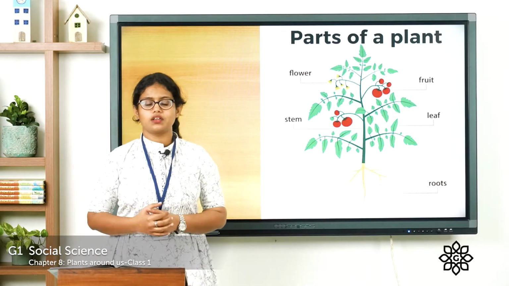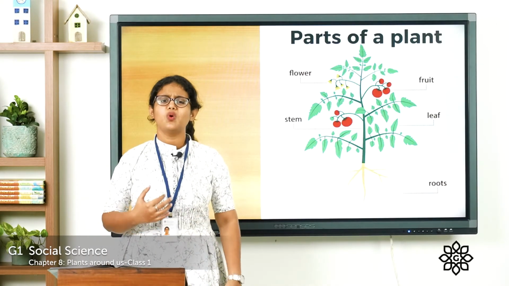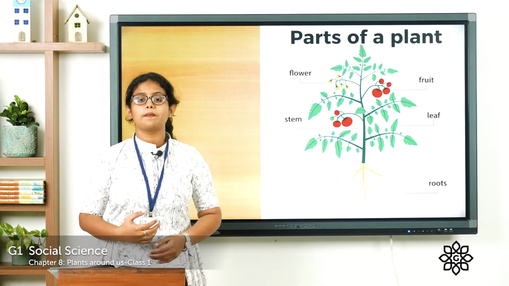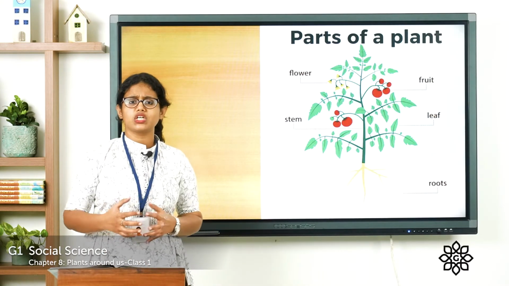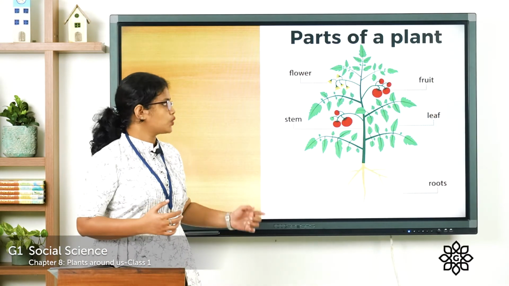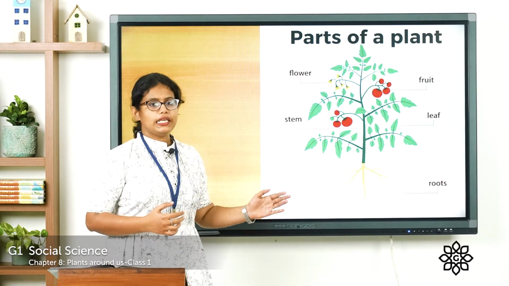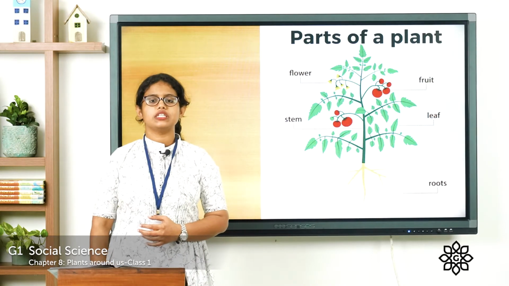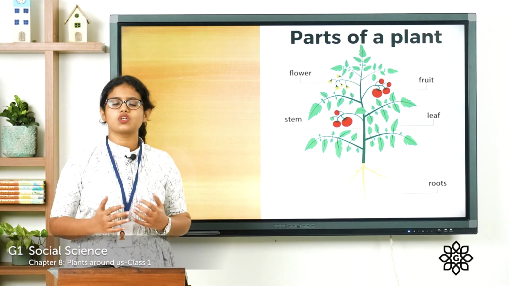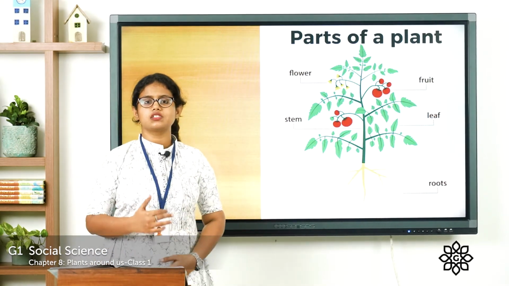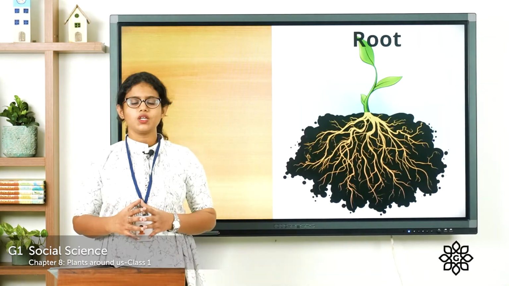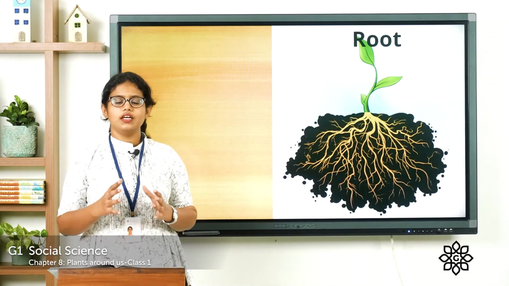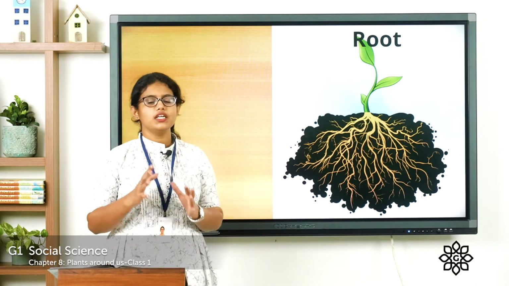Moving to the next one, parts of a plant. You all know about the different parts of a plant, right? Which are the different parts of a plant? The root, stem, leaf, flower, fruit, seed, right? These are the different parts of a plant. Let's discuss each part one by one. Okay, so let's see the first part, that is the root.